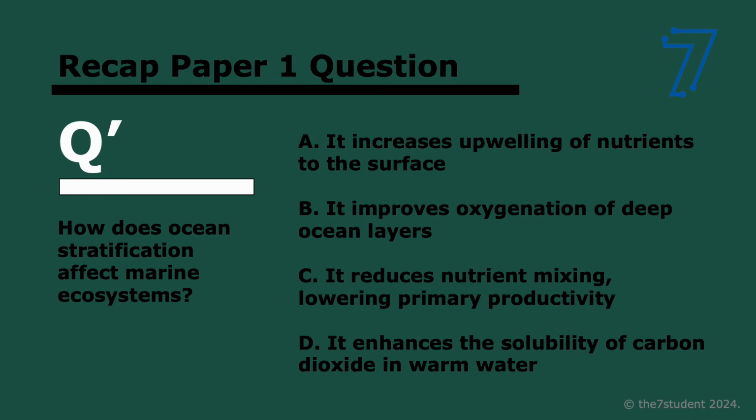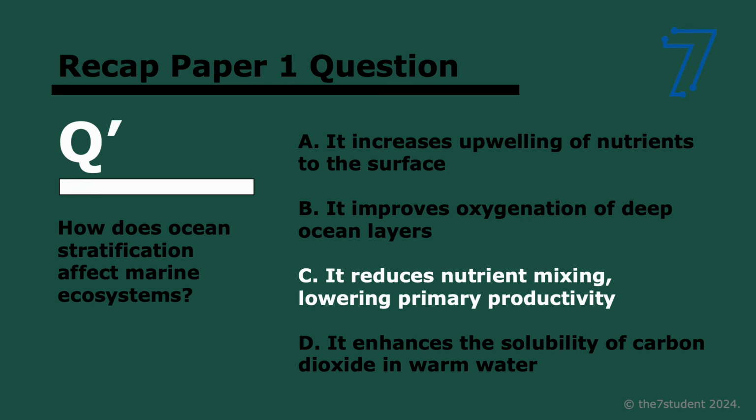Okay. Next thing, how does ocean stratification affect marine ecosystems? 3, 2, and 1. So it reduces nutrient mixing or upwelling, right? Lowering primary productivity. Remember, primary productivity is the photosynthesis that happens. If there's less upwelling, plants cannot undertake photosynthesis, so there's less primary productivity. It does not improve oxygenation of deep ocean layers. In fact, it's the opposite. There's less mixing. It does not increase upwelling. It decreases it, and it does not enhance the solubility of carbon dioxide in warm water.